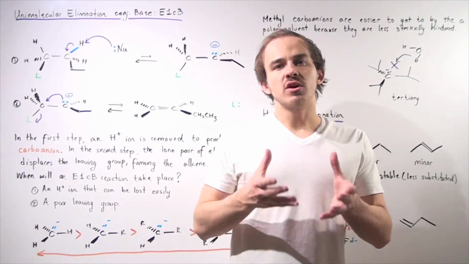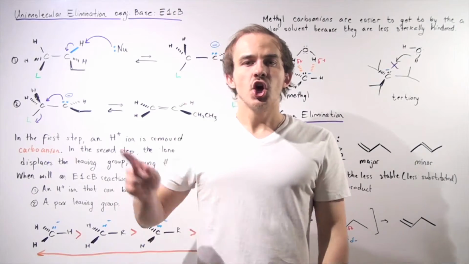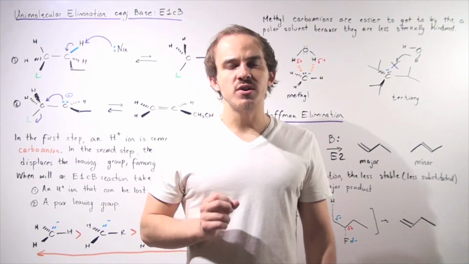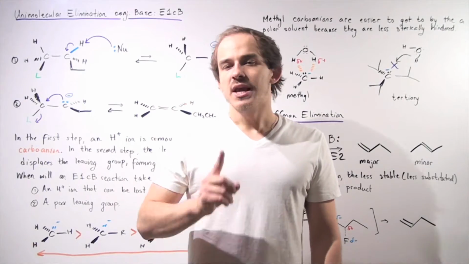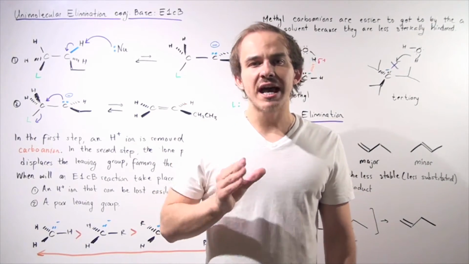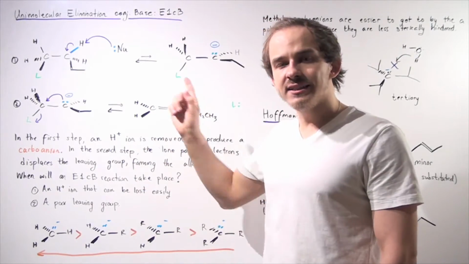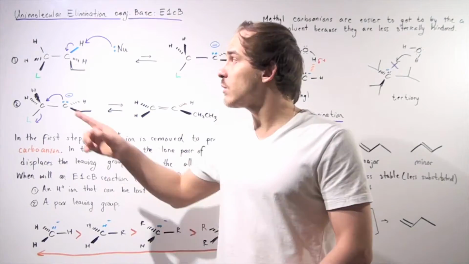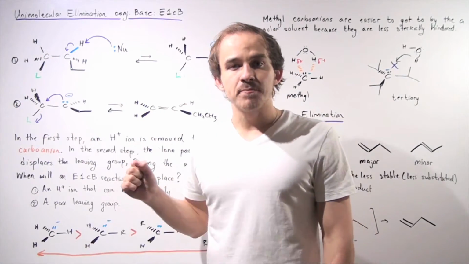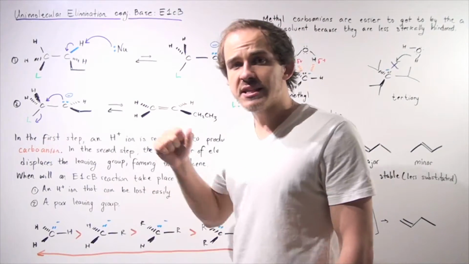In this lecture, we're going to discuss a third type of elimination reaction known as unimolecular elimination conjugate-base reaction, also known as E1cB. Now, E1cB is similar to the E1 reaction in that there are two different steps taking place. However, unlike in the E1 reaction in which our leaving group dissociates in the first ionization step, in the E1cB, we have our deprotonation step taking place.